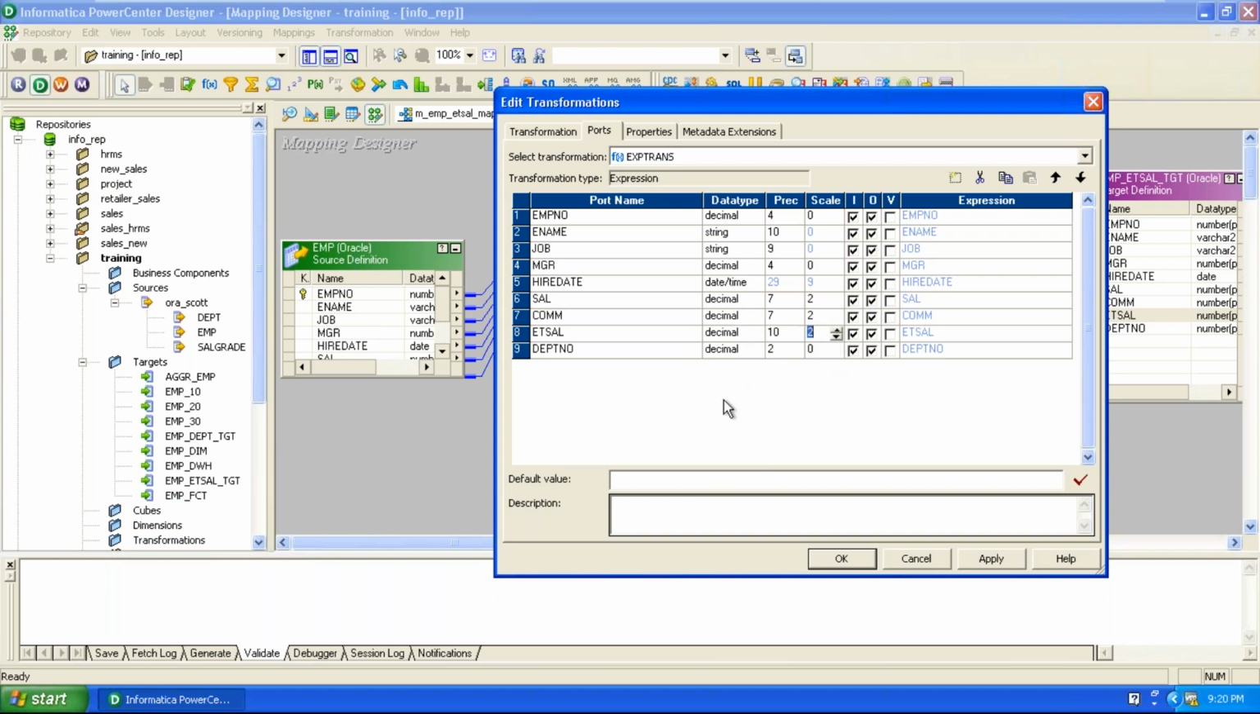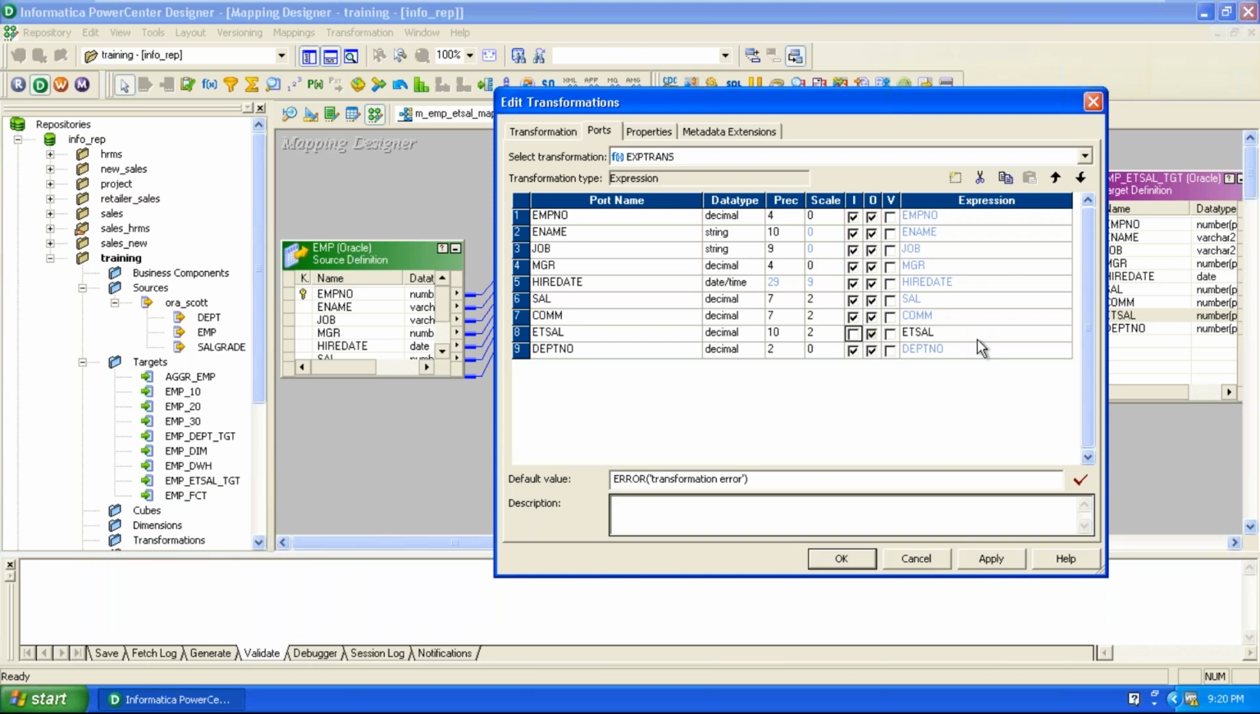Now here, by default, if you add any port, that port is also treated as an IO port. An IO port is available to connect to the previous level as well as the next level of the mapping, but this is an output port. It's not an IO port. That's why uncheck this input port. If you want to derive an output port, then uncheck the input port.